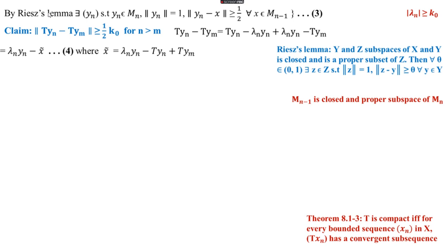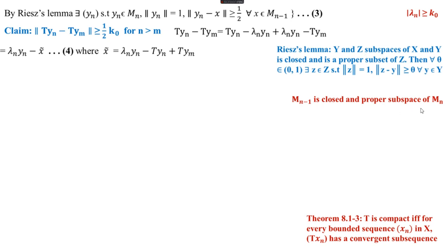Then by Riesz lemma, we know, Riesz lemma says this: Y and Z are subspaces of X and Y is a closed and proper subset of Z. Then for every theta in this interval, there exists z belongs to Z such that norm of z is equal to 1 and norm of z minus y is greater than or equal to theta for all y belongs to Y. Here Y is replaced by M n minus 1 and Z is replaced by Mn.